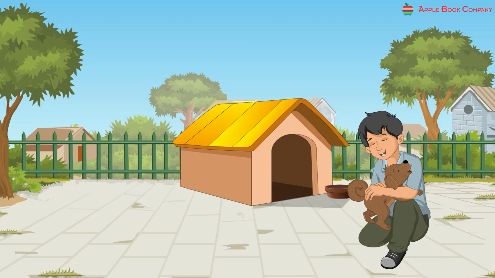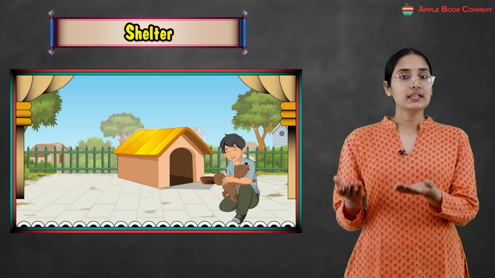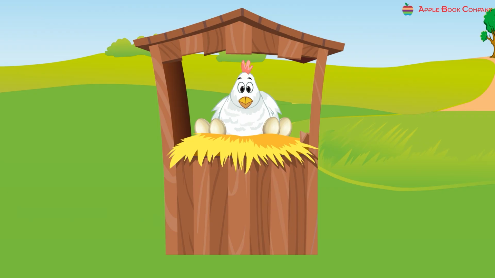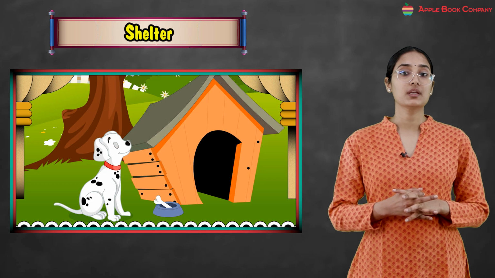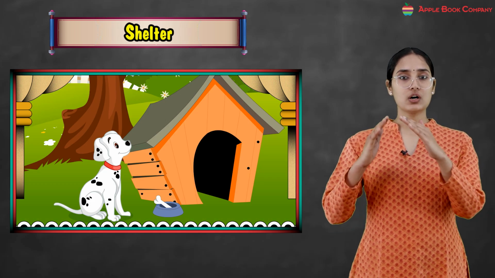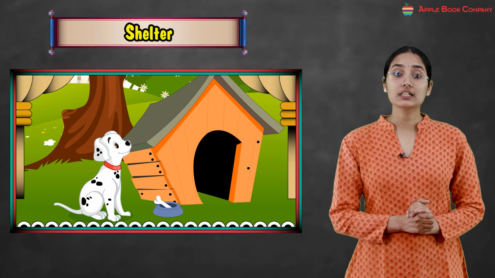People also make houses for their domestic animals, right? The animals that they tame, like pet animals. So we keep hens in a coop, right? We build this coop for them. We keep a dog in a kennel. So the house of the dog is called the kennel.